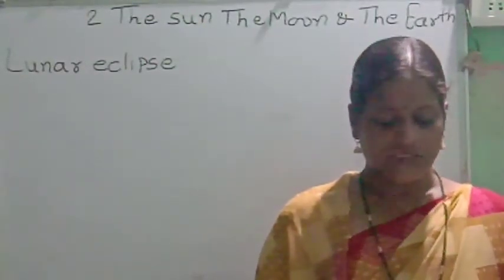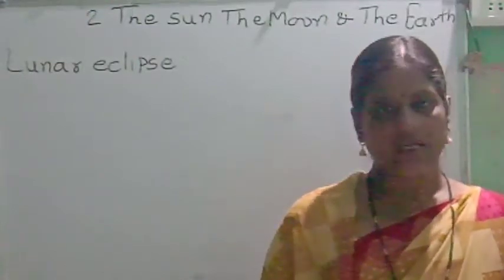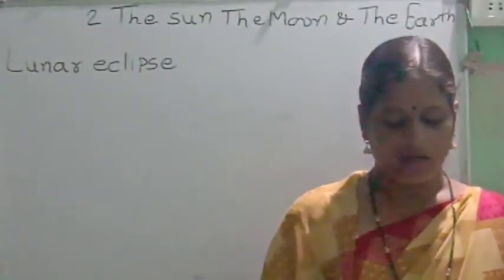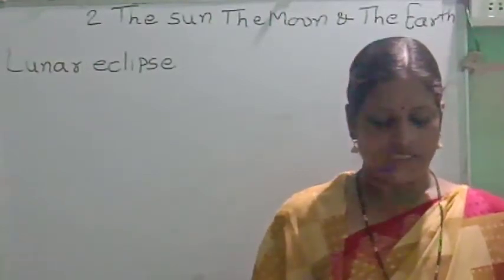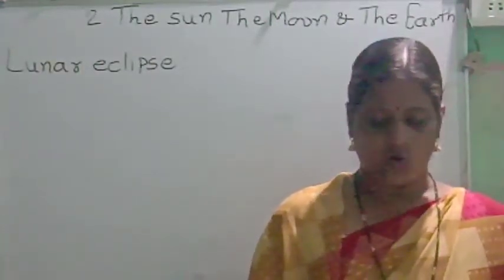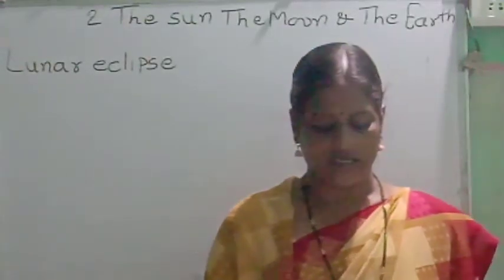Try this. Arrange the materials used for the solar eclipse demonstration earlier as shown in figure 2.9 and try to understand how a lunar eclipse occurs. Here a figure of lunar eclipse is given.